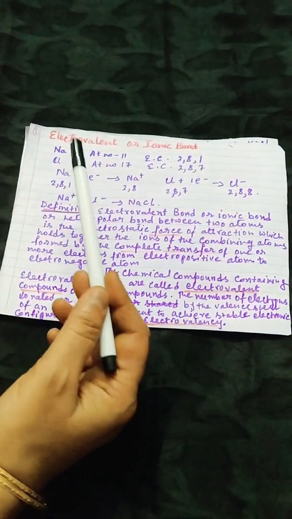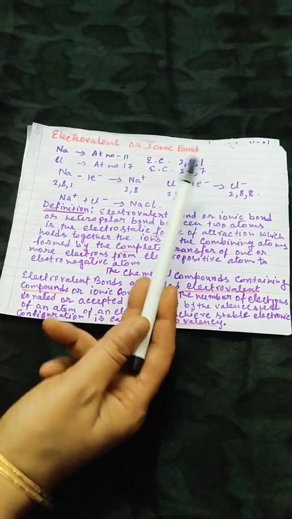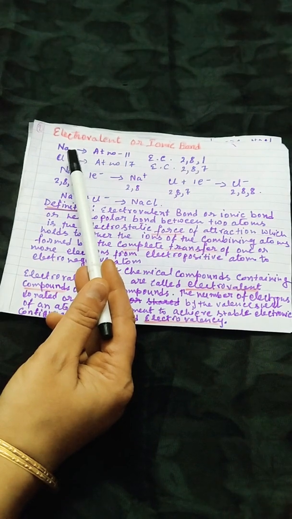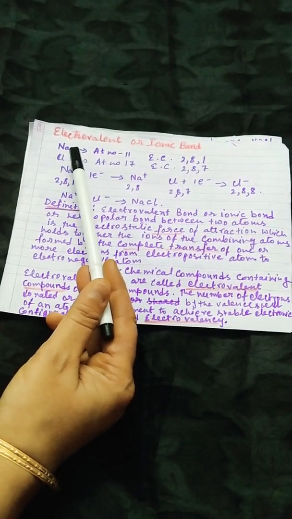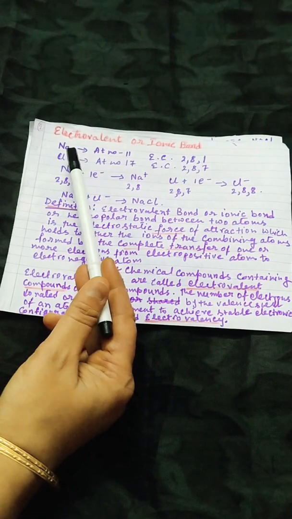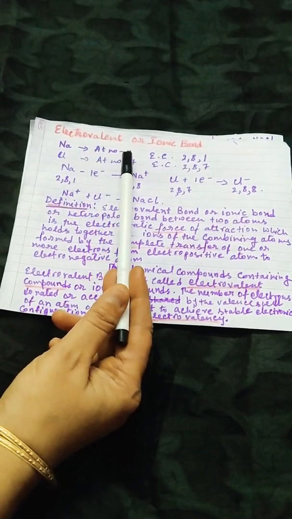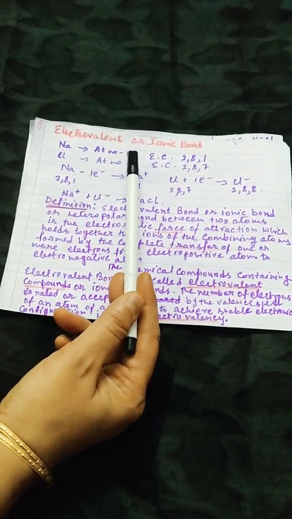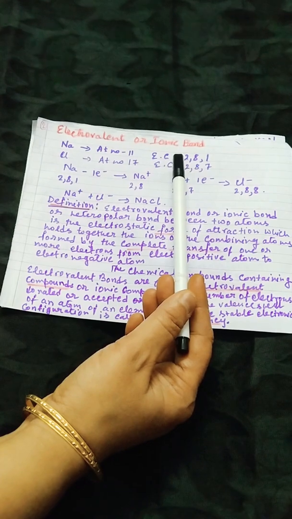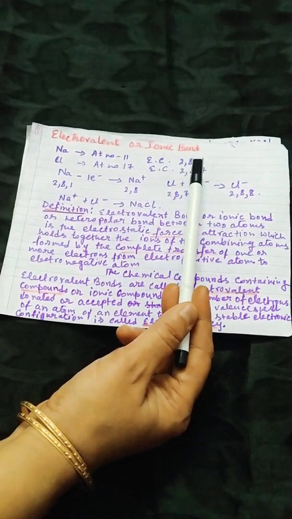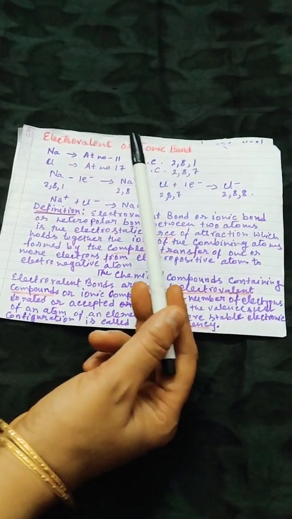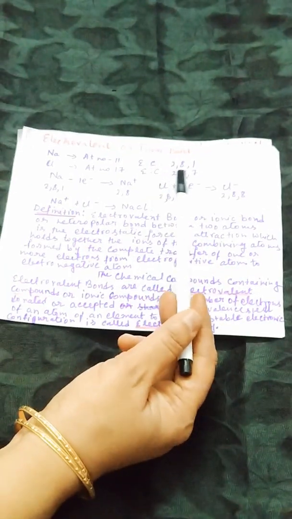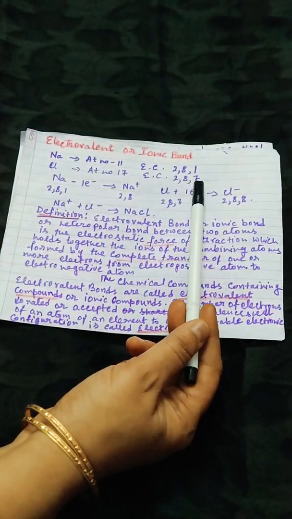Now we'll discuss electrovalent or ionic bond. So how many electrons are there in the atom of sodium? Sodium has 11 electrons or 11 protons. So its atomic number is 11. So what is the electronic configuration for sodium? Electronic configuration for sodium is 2, 8, 1. Chlorine has atomic number 17 and chlorine's electronic configuration is 2, 8, 7.